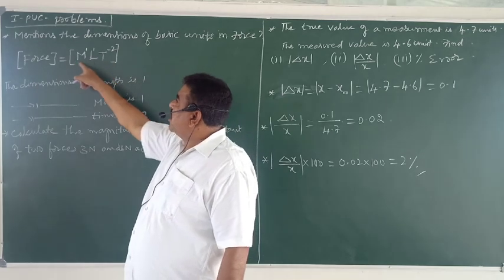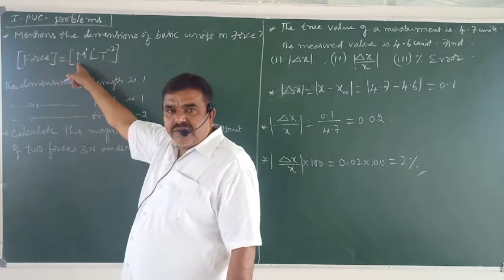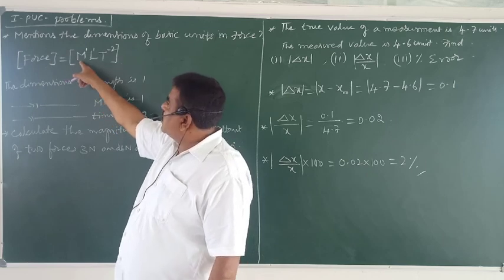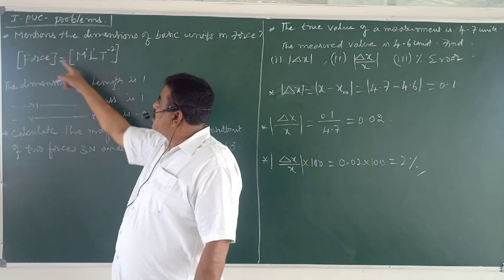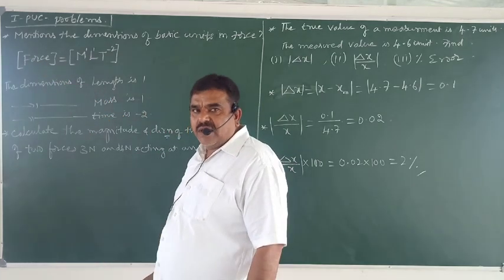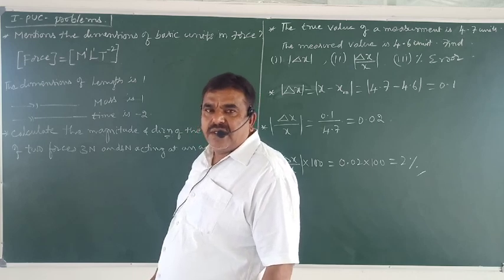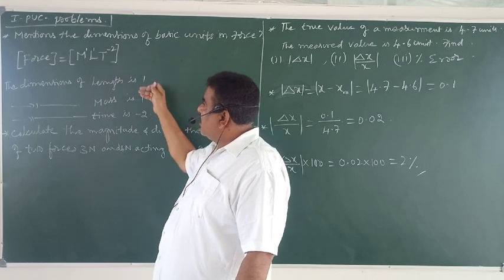These three are the basic quantities on which force depends. The powers with which the basic units or basic quantities are to be raised to obtain the derived quantity, that is force, are the dimensions. If you analyze the problem properly, you will get the answer.